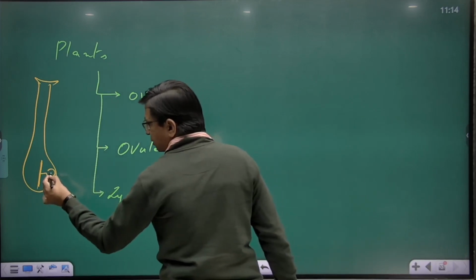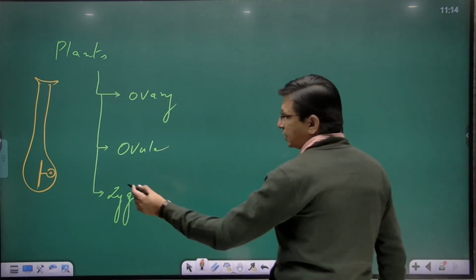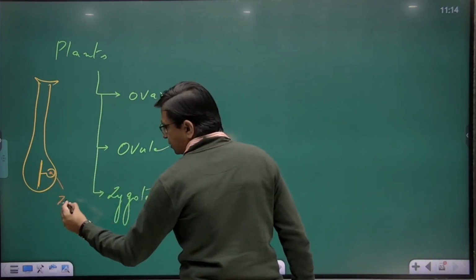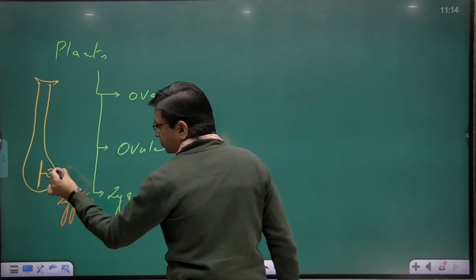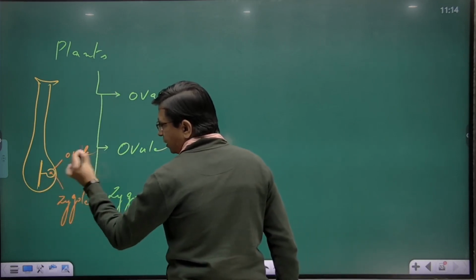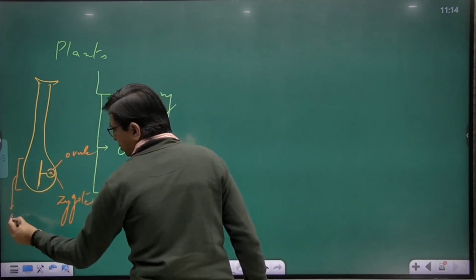There was an egg, and the egg got fertilized by a male gamete, and it turned into what? This is the zygote. This is the ovule. And this swollen portion is what? Ovary.